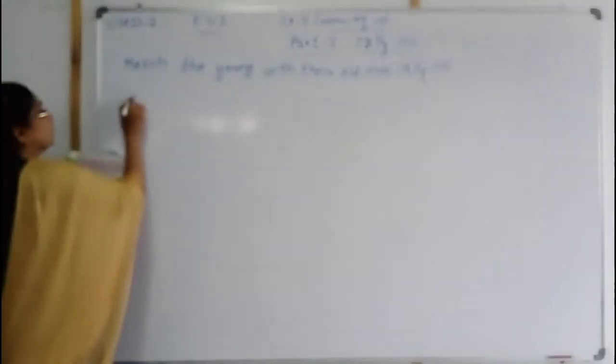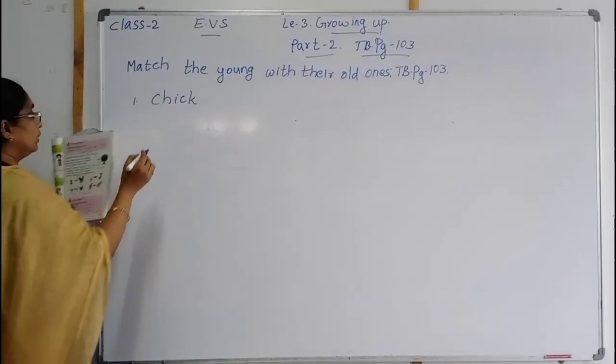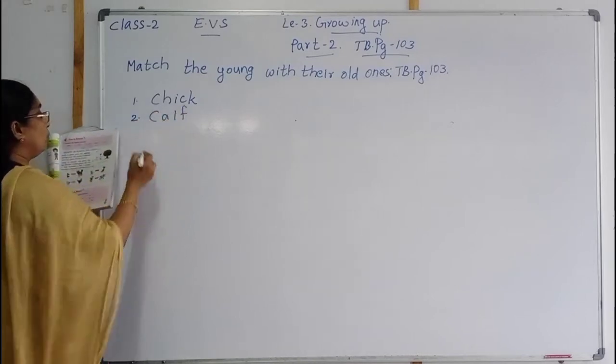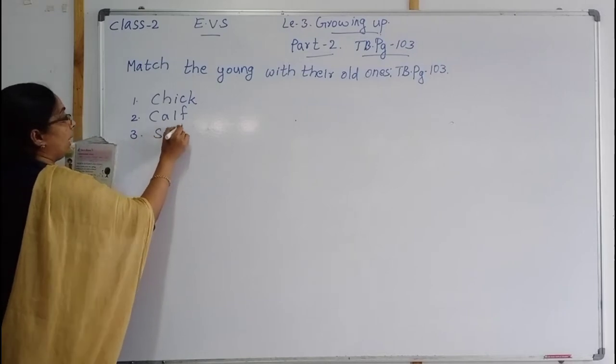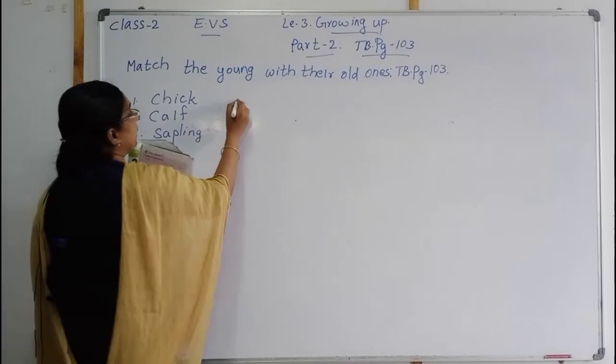We should match, children. First one is chick, C-H-I-C-K, chick. Number 2, calf, C-A-L-F, calf. Number 3, sapling, S-A-P-L-I-N-G, sapling.